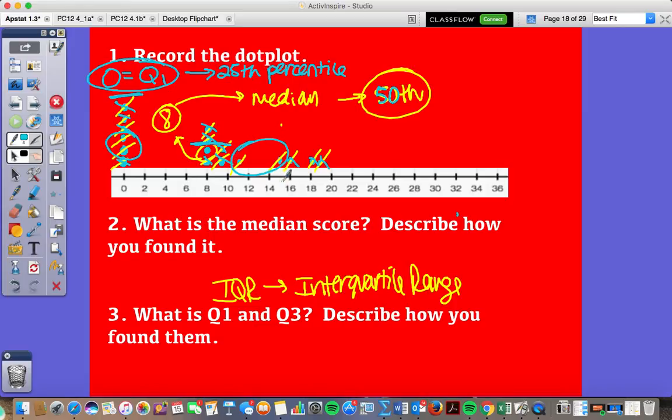And when I have 2 in that instance, how do I find what the actual Q3 is, Grace? You add them together and you divide it by 2. So the average. Good. So the average would be what, Jared? 15 and 11, so 13. Good. So 13 would be Q3, which would be what percentile? 75th. 75th percentile. That's very important.